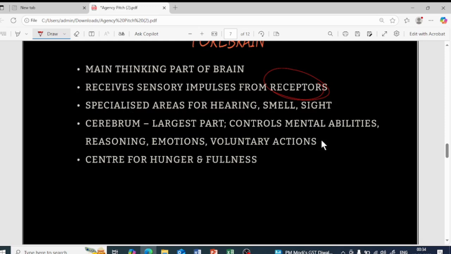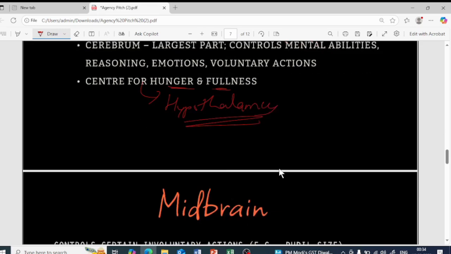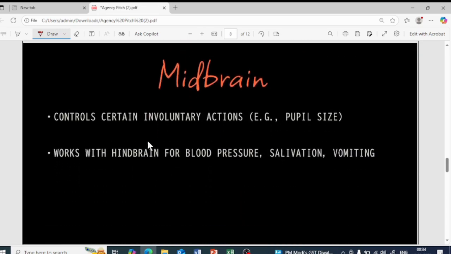Cerebrum is the largest part. It will control the mental abilities, the reasoning, the emotions as well as the voluntary actions. So we have already learned that hunger, fullness as well as sleepiness are controlled by the hypothalamus part of the forebrain. Yes. So next is the midbrain.